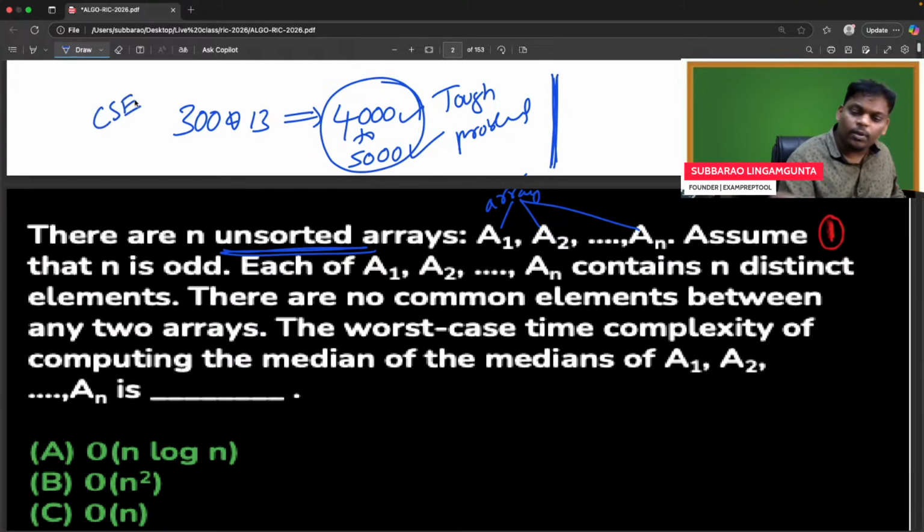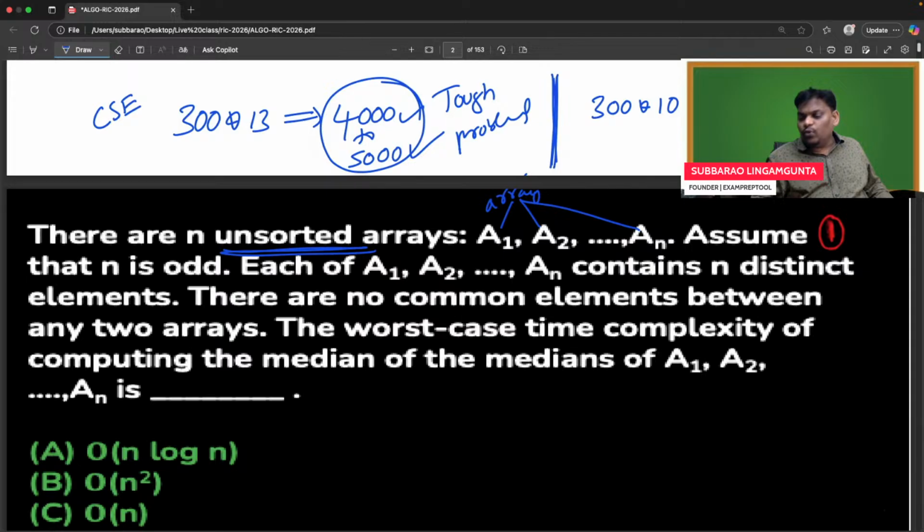For GATE DA people, 300 questions for each subject, approximately 10 subjects, so 3,000 to 4,000 tough problems we are going to cover. GATE CSE people, 4,000 to 5,000 questions.